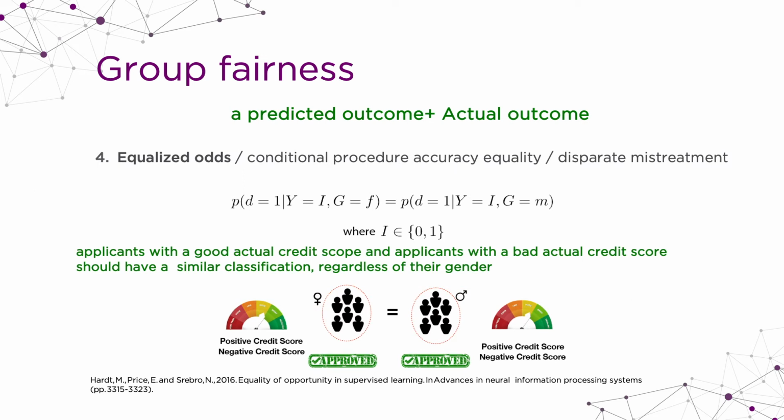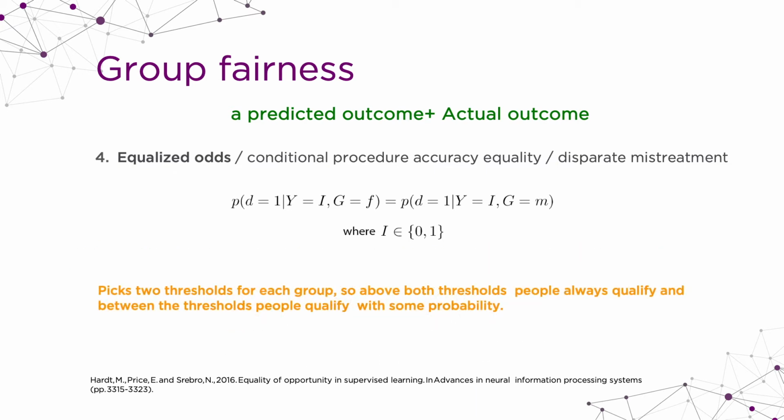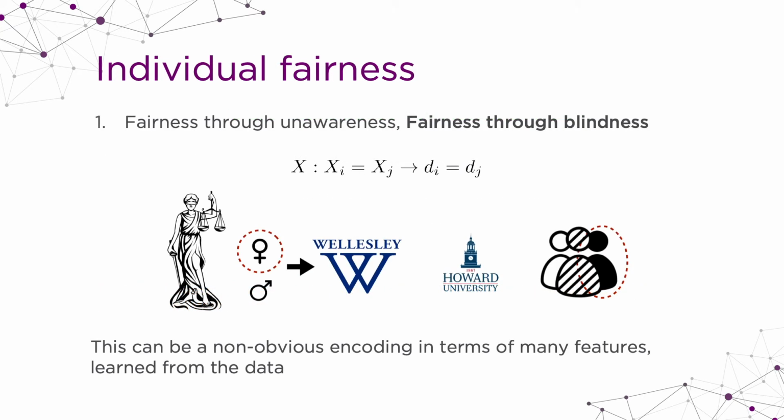There is another group fairness measure by Moritz Hardt called equalized odds. Equal opportunity is talking about the positive outcome. Equalized odds is about both positive and negative outcomes. So instead of having one threshold for each population, we have two thresholds, for both the positive case and negative case, to pick who should get the positive outcome or not. Is it clear until now? Okay. So these are the most well-known group fairness measures I wanted to present here.